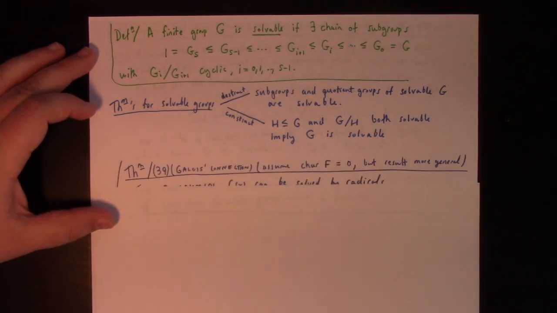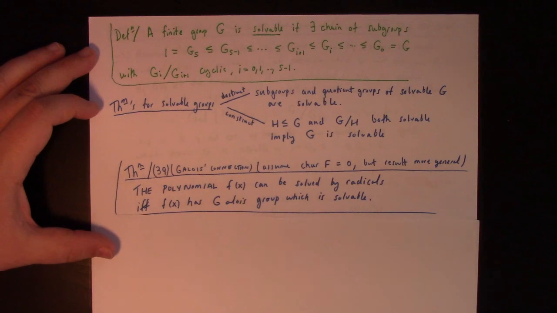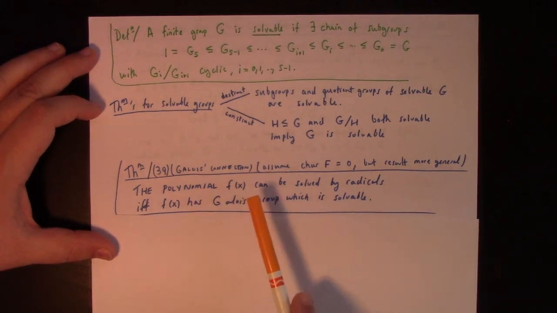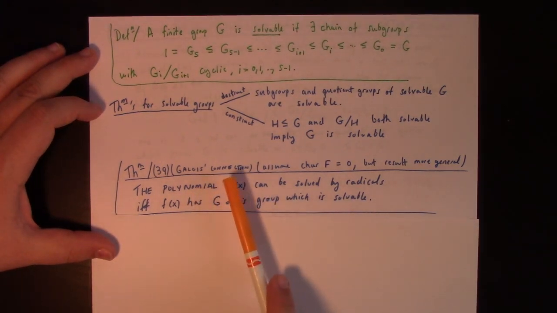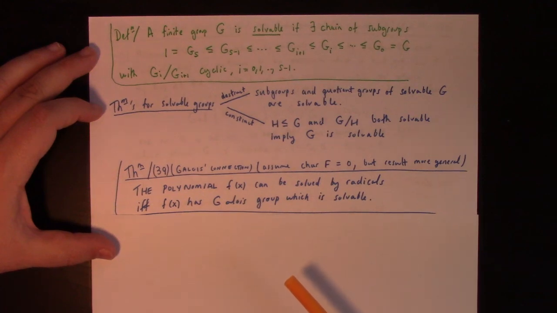Anyway, that leads us to finally the big point here, which is this is Galois' theorem, the Galois connection between solvable polynomials and solvable groups.